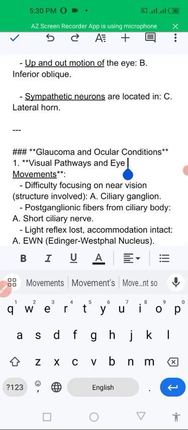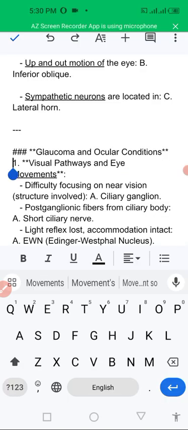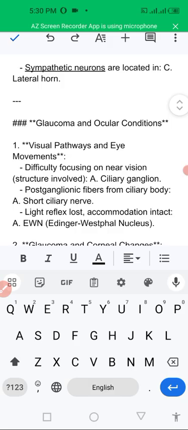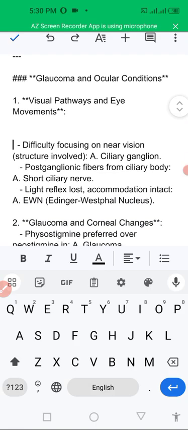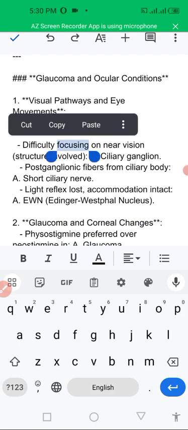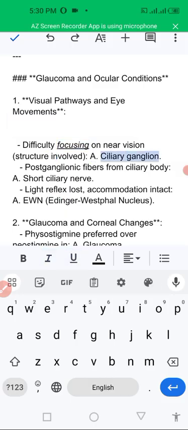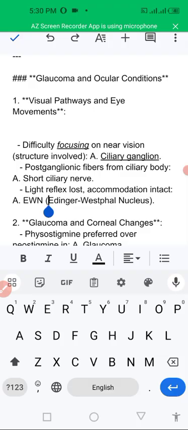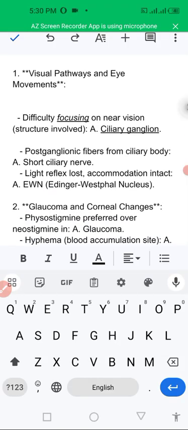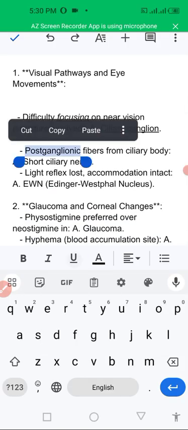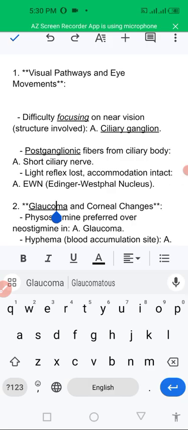Now look at some ophthalmologic conditions like visual pathway of the eye and movement. Difficulty in focusing on near vision is because of ciliary ganglion involvement. Postganglionic fibers of the ciliary body are the short ciliary nerves.